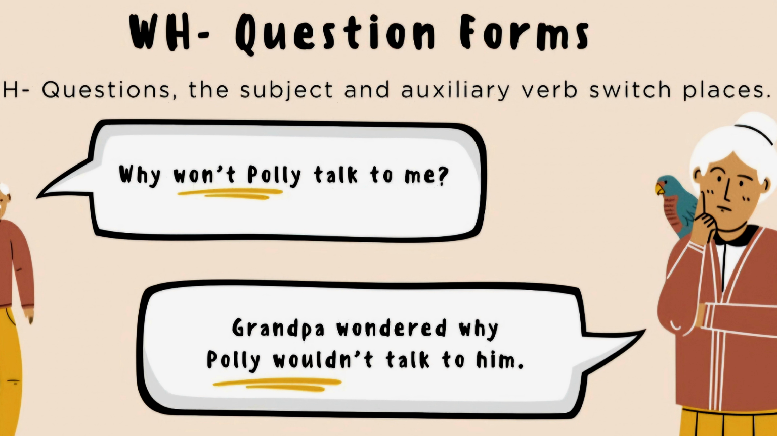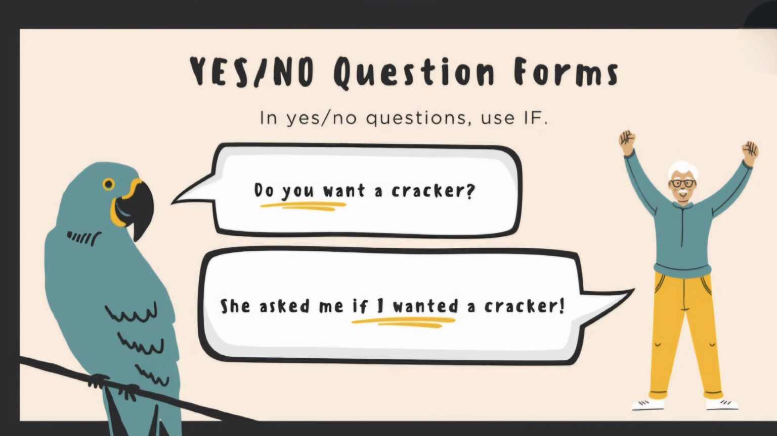Now in WH question forms, we switch the places of subject and auxiliary verb. For example, why won't Polly talk to me? Now its indirect is Grandpa wondered why Polly wouldn't talk to him. In yes or no question form, we use if. For example, do you want a cracker? Then it becomes, she asked me if I wanted a cracker.